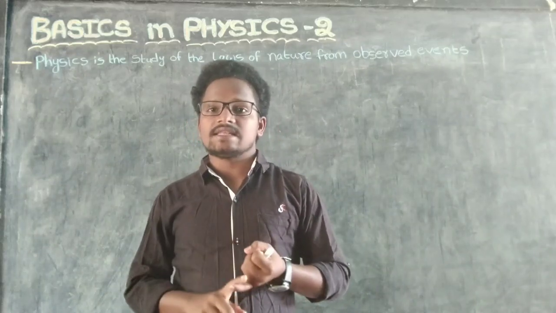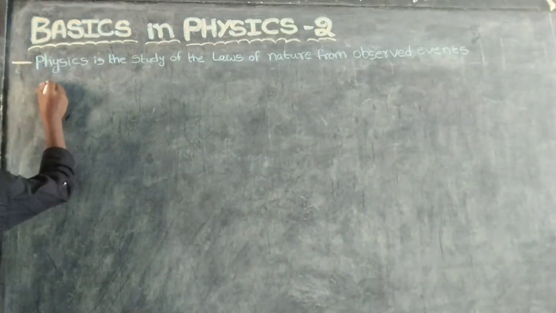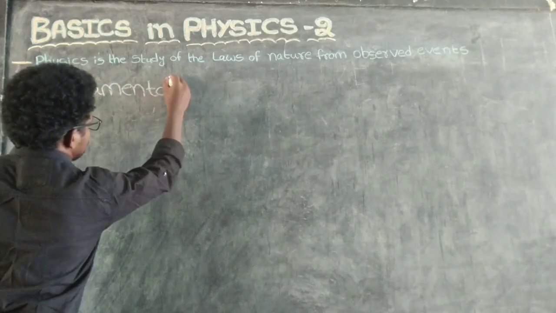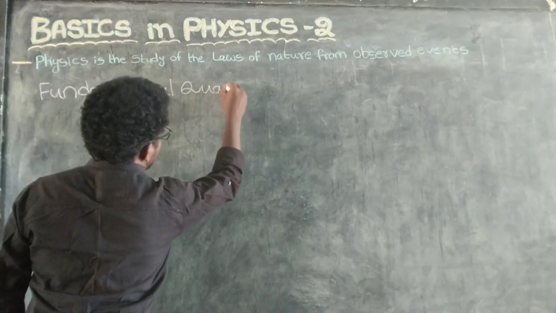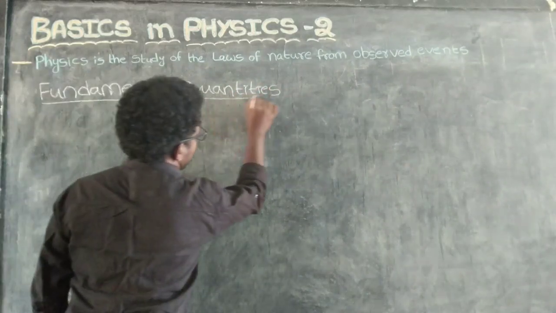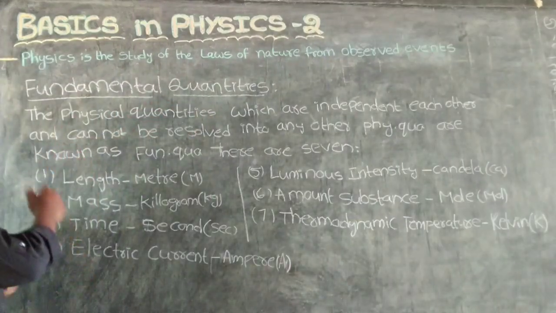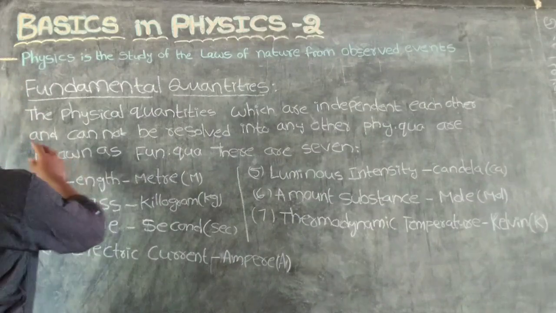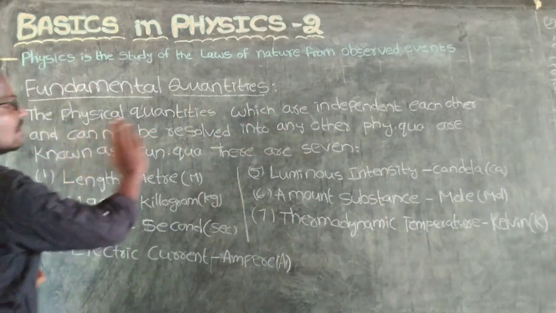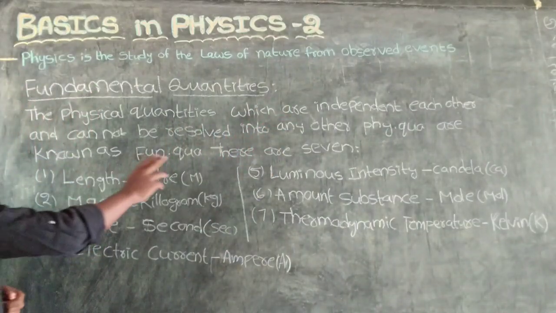Fundamental quantities are mainly 7 types. What is the definition of fundamental quantities? Physical quantities which are independent of each other and cannot be resolved into any other physical quantities are known as fundamental quantities.